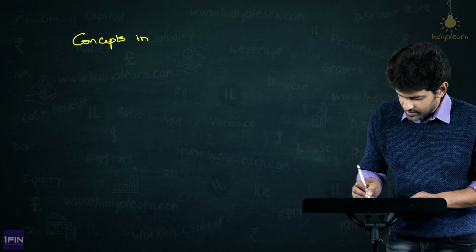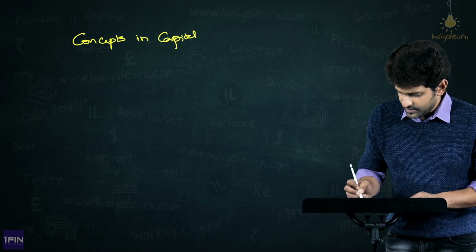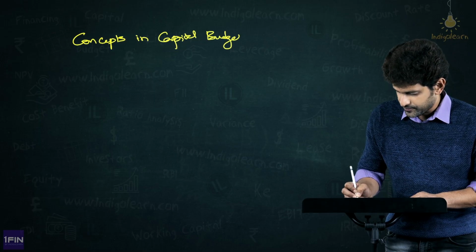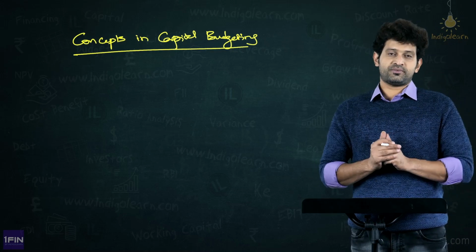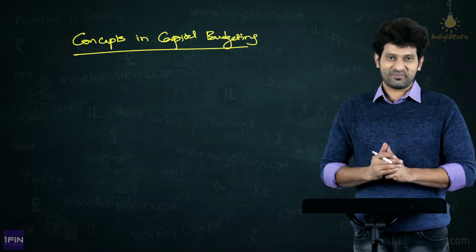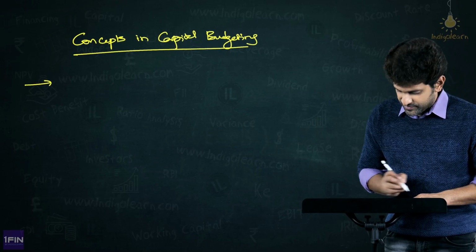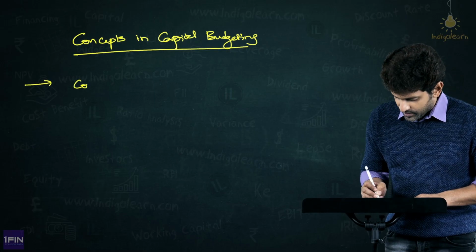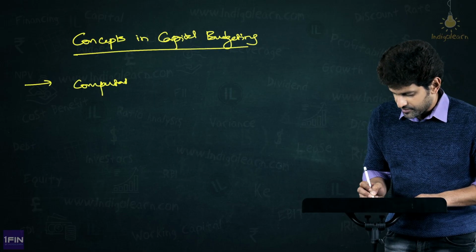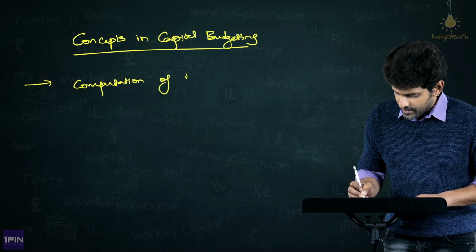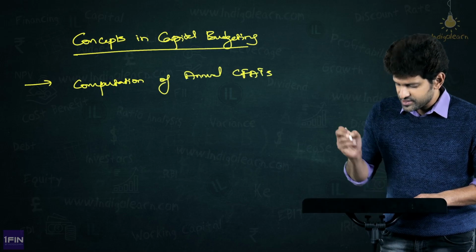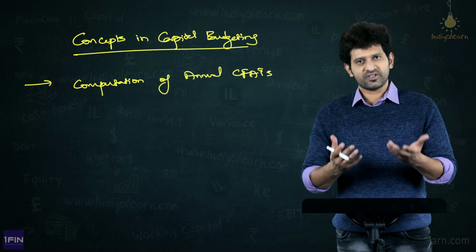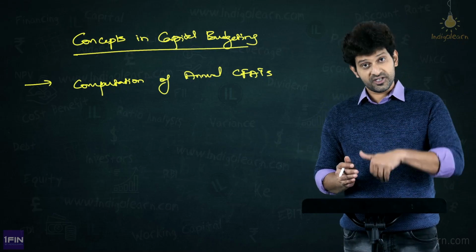Concepts in capital budgeting. We have three major concepts. I am saying major concepts to be revised quickly. First one talks about computation of annual CFATs. What is CFAT? We already know this. Cash flows after tax. Now, why are we learning this first?